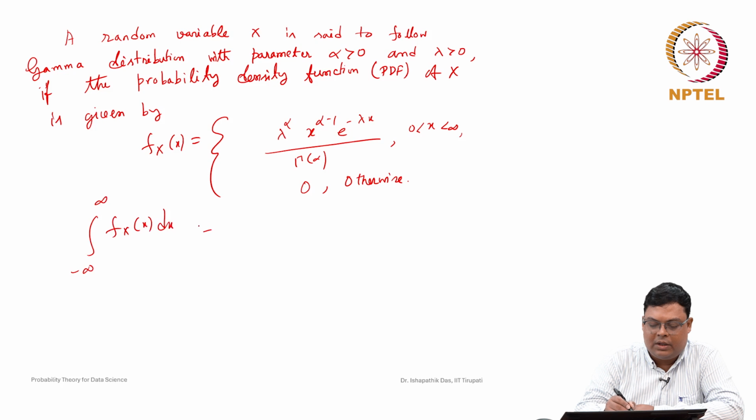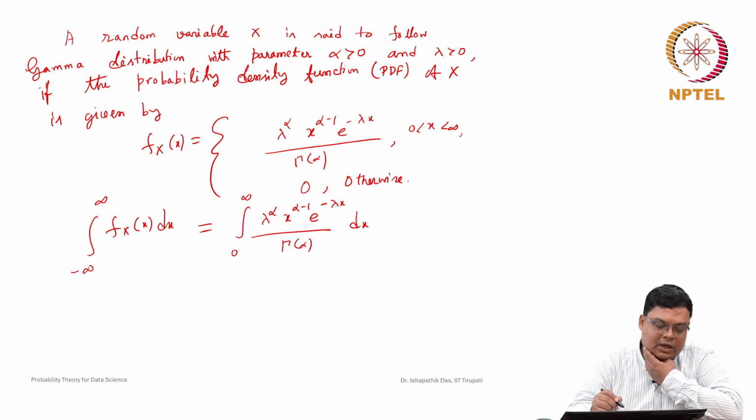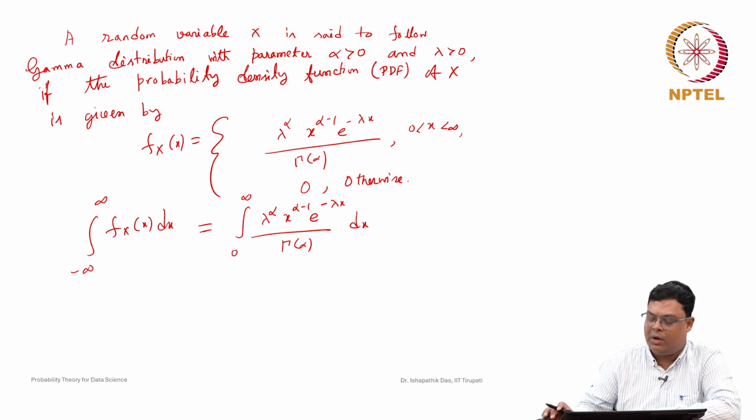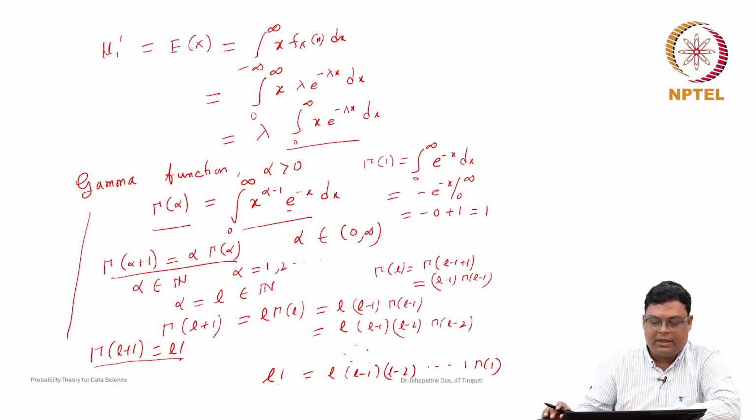Now, if you do this integration, see that this density function is non-zero in the interval 0 to infinity. So, this is nothing but the integral from 0 to infinity of lambda to the power alpha x to the power alpha minus 1 e to the power of minus lambda x by gamma alpha dx. Now, how do we do this integration? We will use our gamma formula, the gamma function we have already discussed earlier, if you can remember. You can go through it again, this is the gamma function.